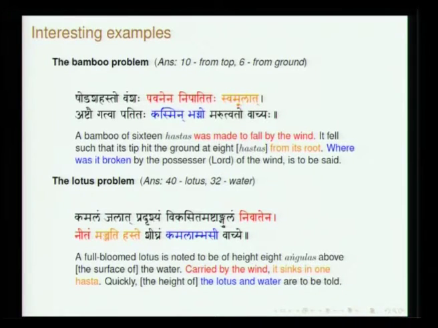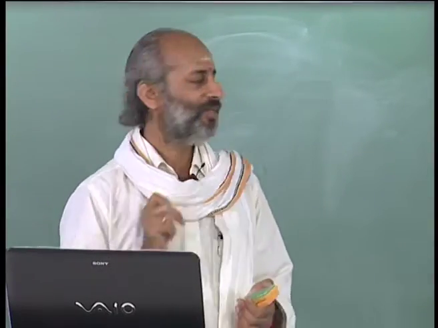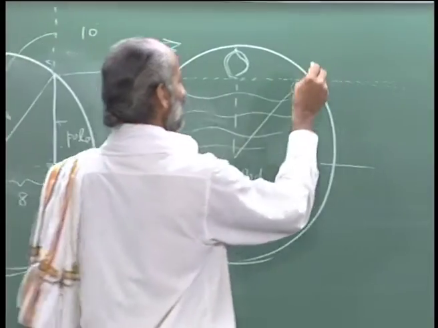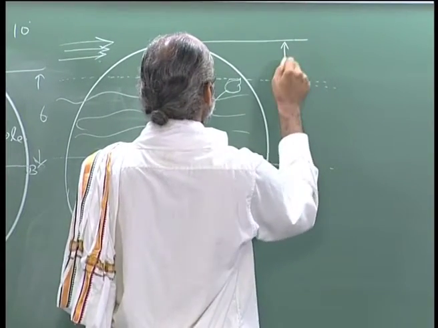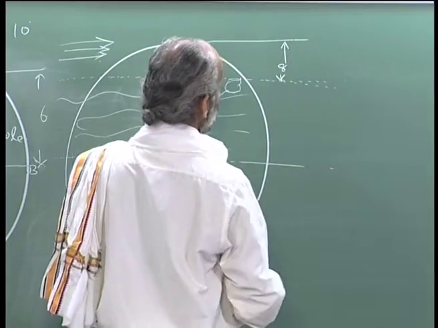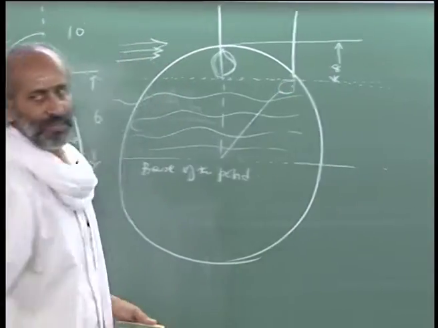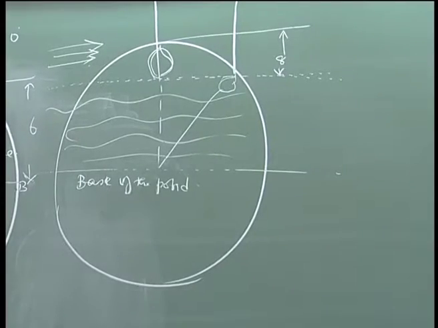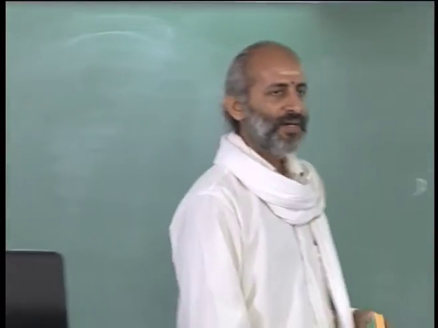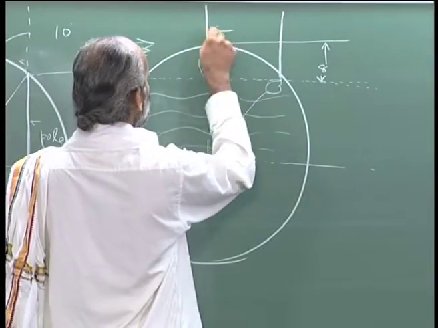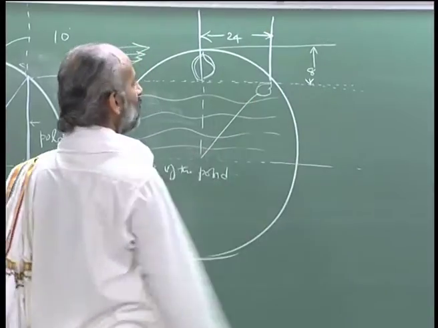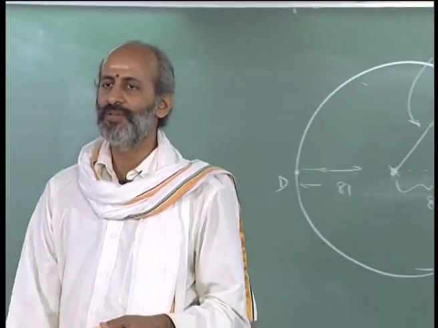shighram kamalambhasi vachye. Tell me, what is the height of the kamala and what is the height of the water? So what is the data that has been given? The data given is, this is 8, and this distance he specifies as vikasitam ashtangulam, that is ashtangulam nivatena haste, majjati haste. Hasta is basically 24, okay. So hasta is 24.